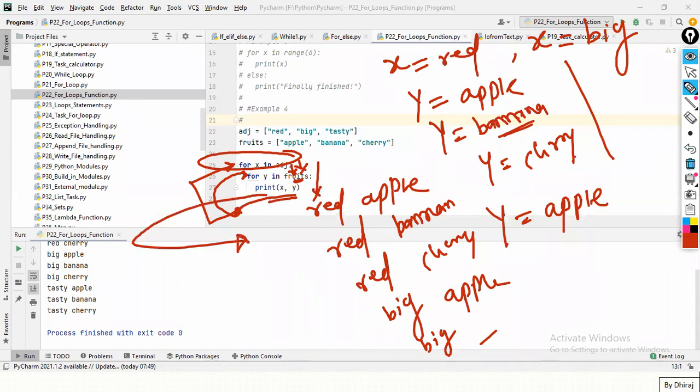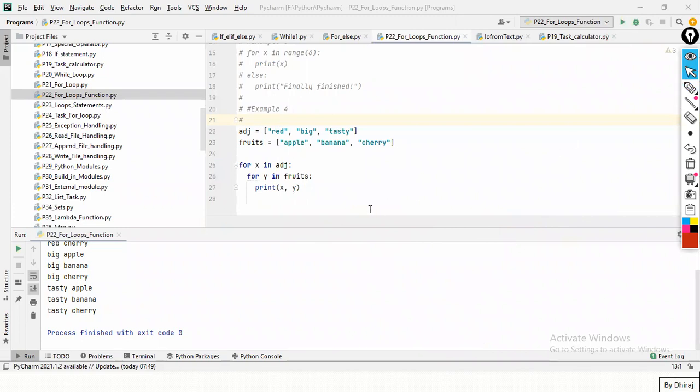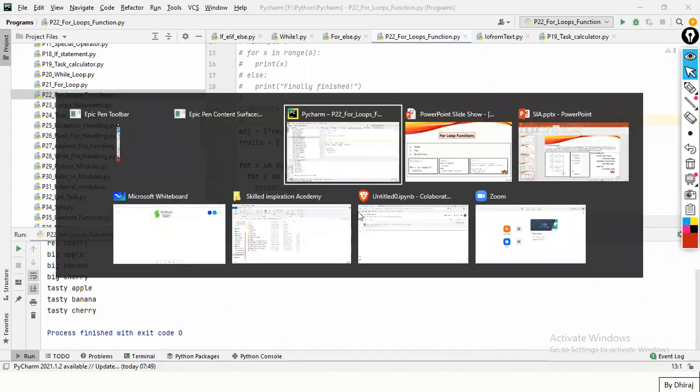Any issues in nested? Nested if any issues? No, it's okay. Chalo. Let's move towards statements now.